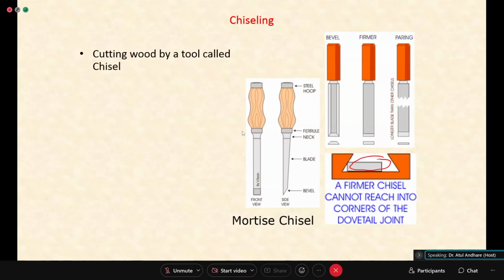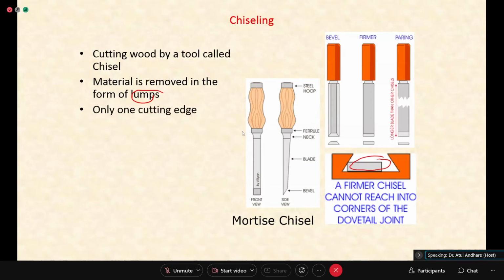This is again a special tool, you can say. Material is removed in the form of lumps. So you hammer the chisel here, you will be removing some small part of the wood. Like that, you go on removing material step by step, and you remove the entire material in the given space. You will not get a very good surface finish because you are removing it in parts, maybe a few mm in one go.